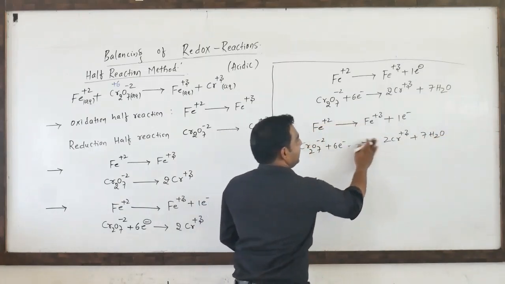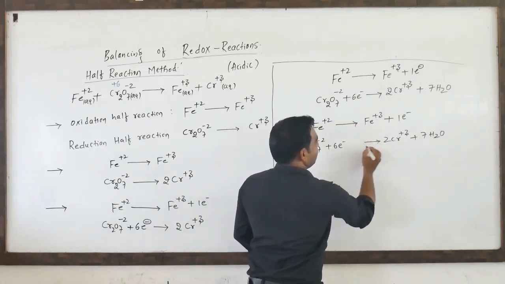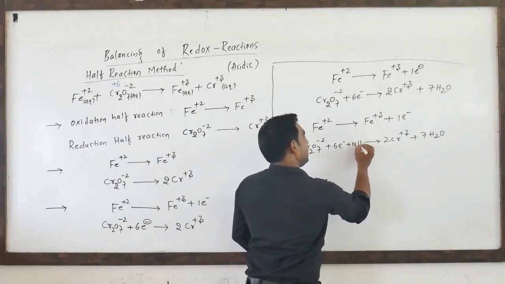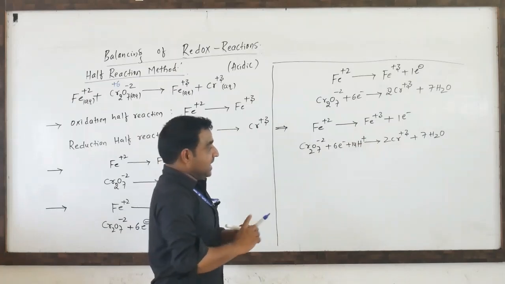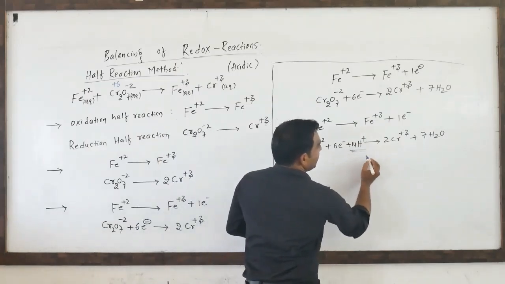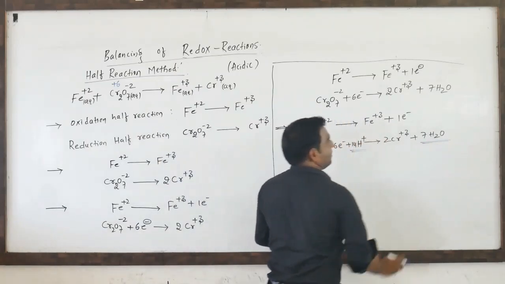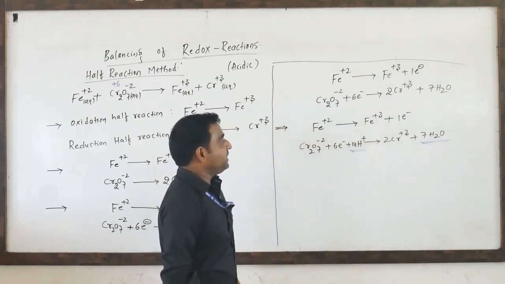ಹಂಗಂದ್ರೆ ಎಷ್ಟು ಹಾಕಬೇಕು ಇಲ್ಲಿ? 14 H plus ಅನ್ನು addition ಮಾಡ್ರಿ. So LHS side ದಾಗ 14 H plus ಅದು, RHS side ದಾಗ 14 H plus ಅದು. ಇವೆರಡೇ 14 H plus. Now it is balanced.